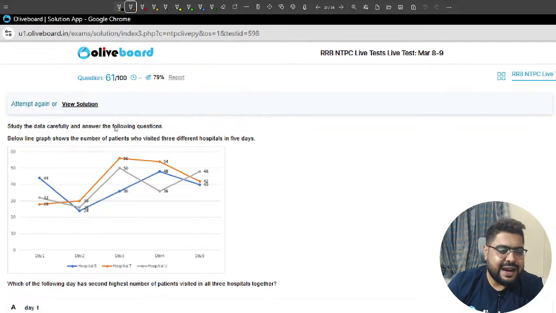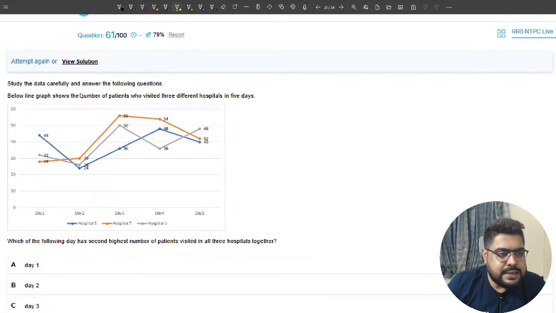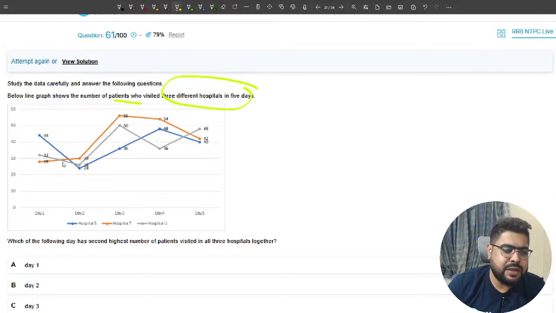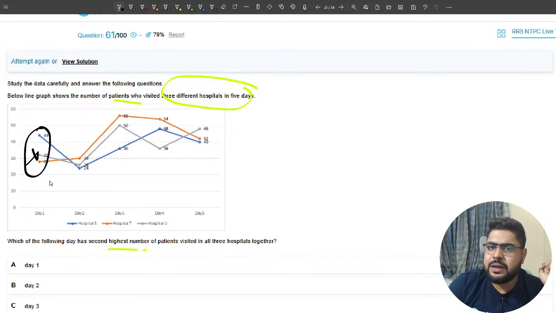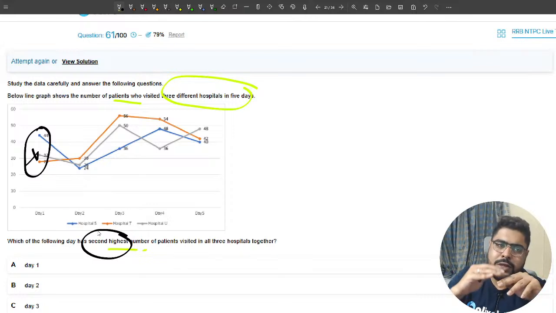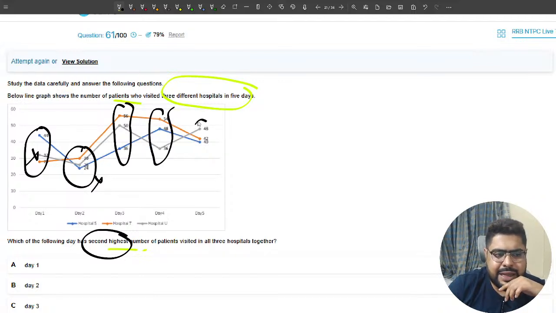Next one. DI question, let's see sir. The number of patients who visited 3 hospitals in 5 days. Second highest, you see in these. Do not blindly calculate, use a little bit of your brain. Sir, this can never be my answer, because if I need the highest, the second highest, the graph will be higher. So this can never be my answer. So this can be my answer, this can be my answer, and this can also be the answer.